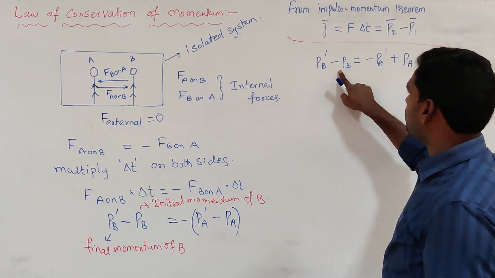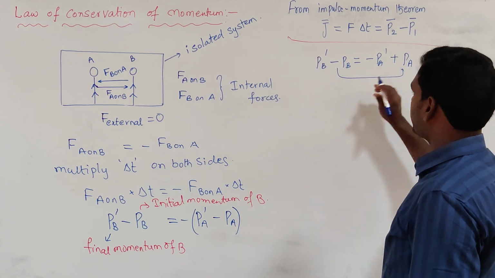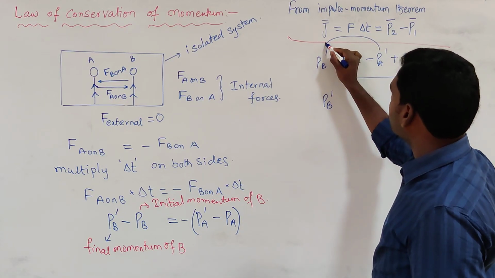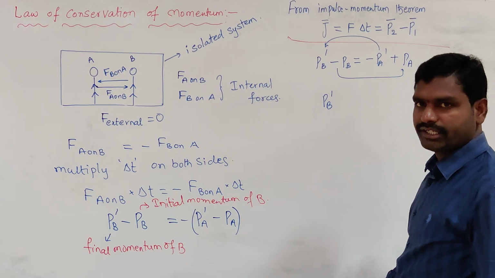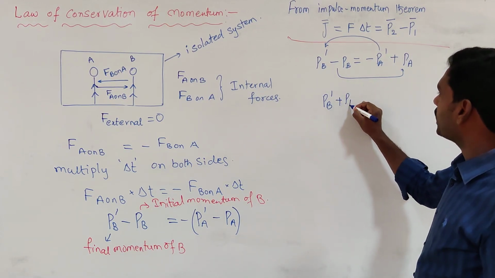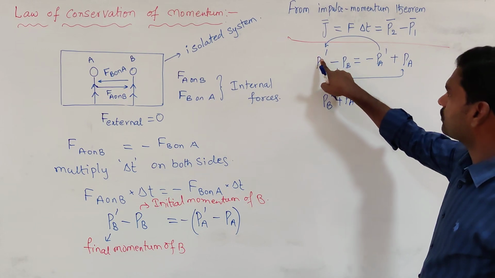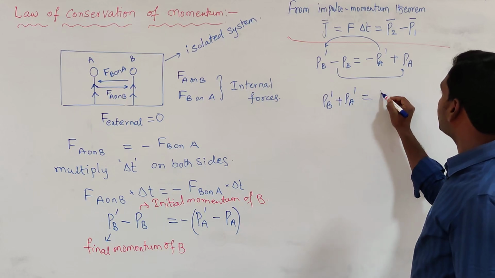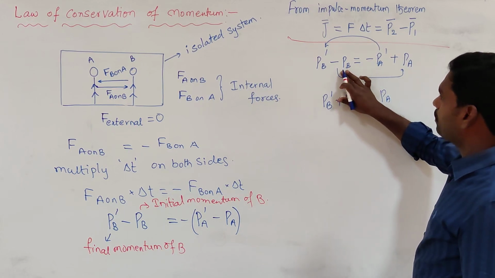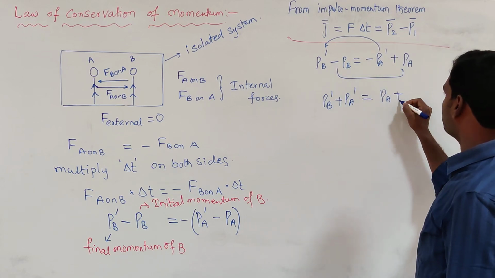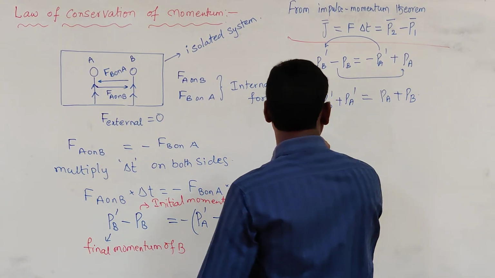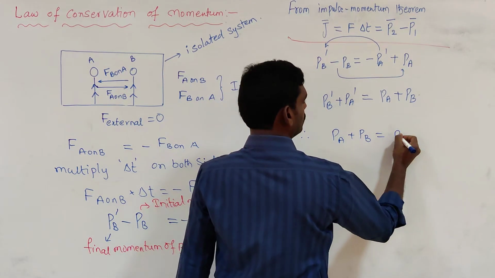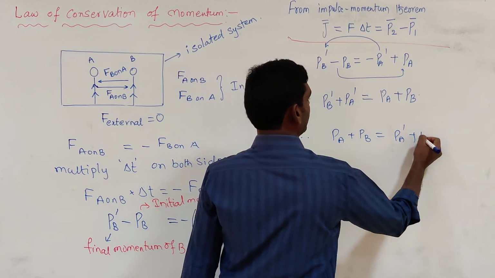Okay, I am rearranging the terms. Bring Pb' to this side, and the minus Pa' goes to the left side of the equation. Minus Pa' will become plus Pa when it comes to the left side. Now on the right side there is Pa, and bring this minus Pb to the right side, so it will become Pb. Therefore we can conclude that Pa plus Pb is equal to Pa' plus Pb'.